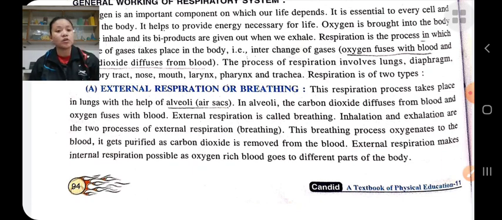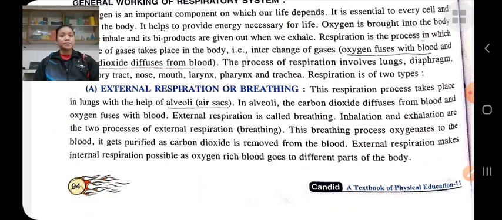External respiration is also called breathing. In this breathing process, oxygen is added to the blood, it gets purified, and carbon dioxide is removed from the blood. External respiration makes internal respiration possible, as oxygen-rich blood goes to the different parts of the body. This is known as external respiration, or we can say breathing.